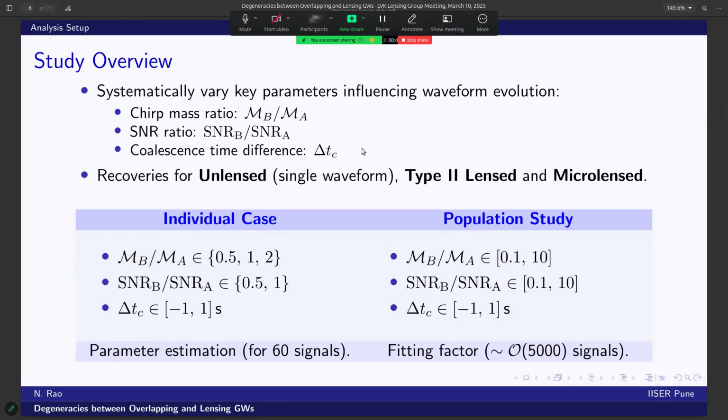We recover the overlapping signals with standard unlensed analysis done in LIGO, and further on with lensing templates with strong and microlensing. By exploring these spaces through parameter estimation and fitting factor optimizations for a fixed grid of points, we expand our study to a population consisting of a lot of signals, so that we can study the specific parameter spaces, pinpointing the regimes where overlapping signals strongly mimic lensing effects. Thereby, we can better understand how each factor contributes to the observed degeneracies.